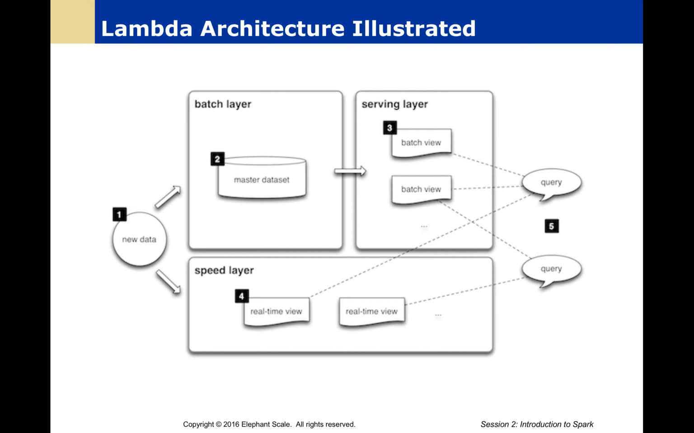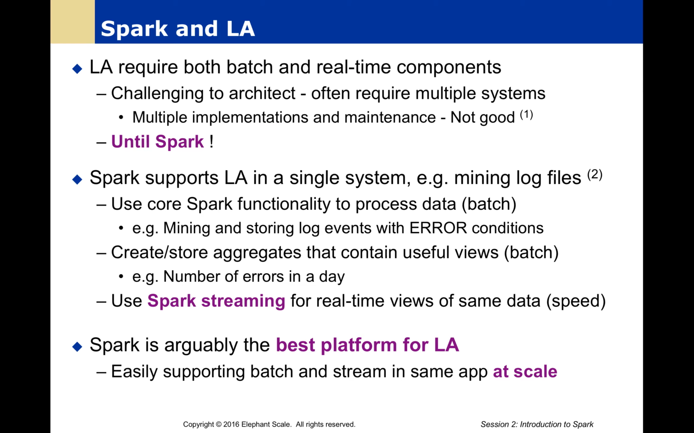So the way this is going to look is that we have new data come in, we have a batch layer for our master data set, we're then going to be creating different views of that batch for the serving layer, and we're also going to be doing a speed layer for in-memory real-time type operations.